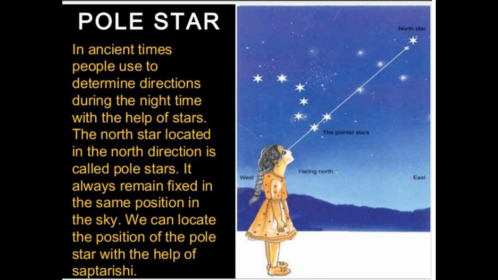We can locate the position of the pole star with the help of the Saptarishi. It remains in a fixed position at one place because it lies along the axis of the rotation of the earth. Because of this special feature, this star has been useful to travelers and always shows the north direction.